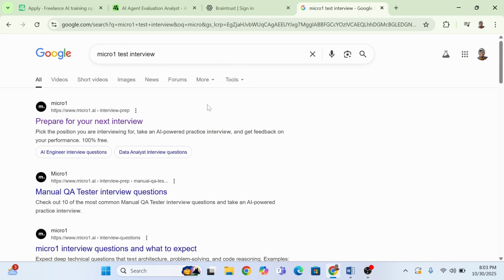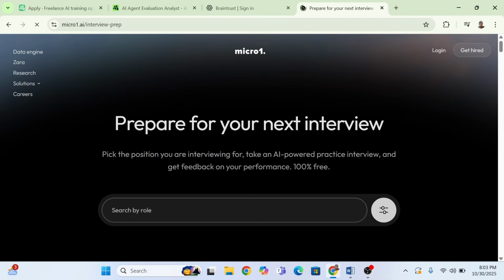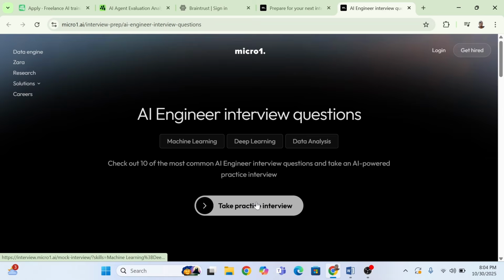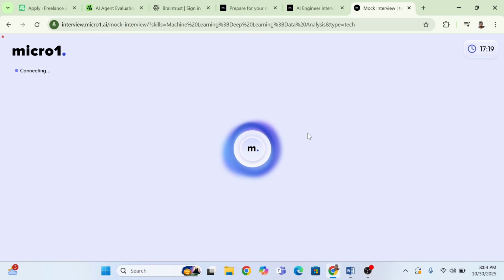But if you can't access it, you want to go to Micro One. That one I know how to access. So you want to go to Micro One and just search for Micro One test interview. Then click on prepare for your next interview. When you click on this, it's going to open this page where you will see different roles that you can actually test. So let's go ahead and try practicing for this role. And we're just going to click on practice interview.